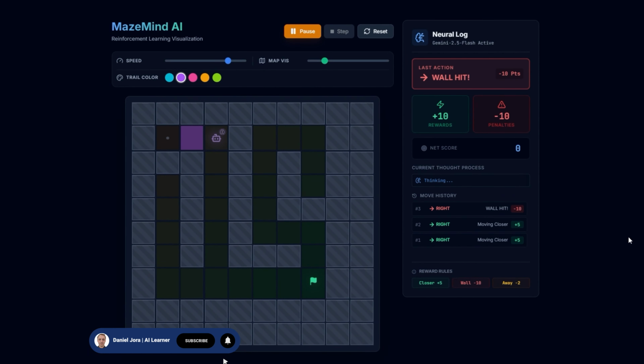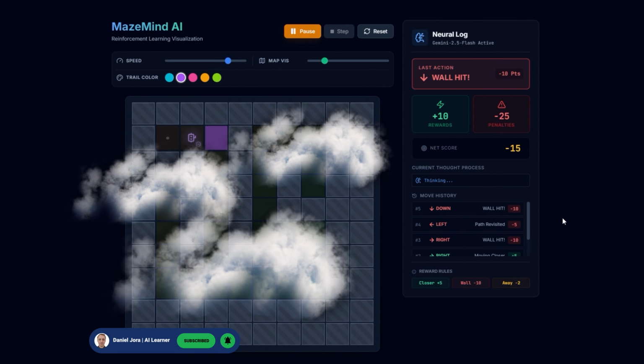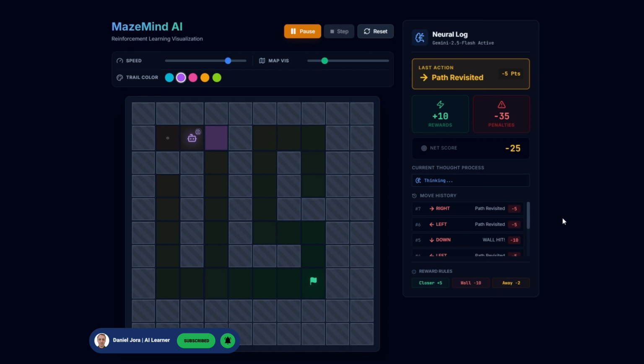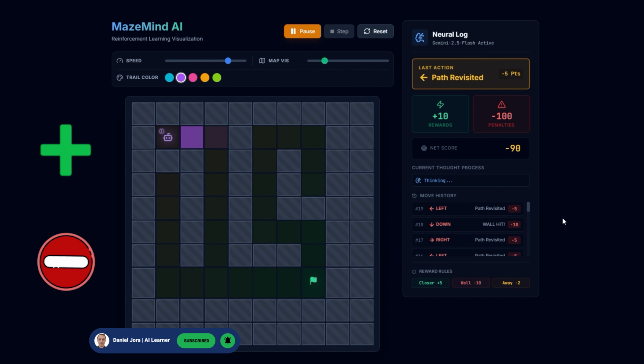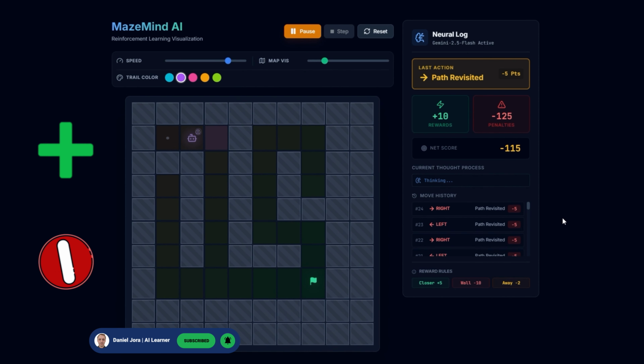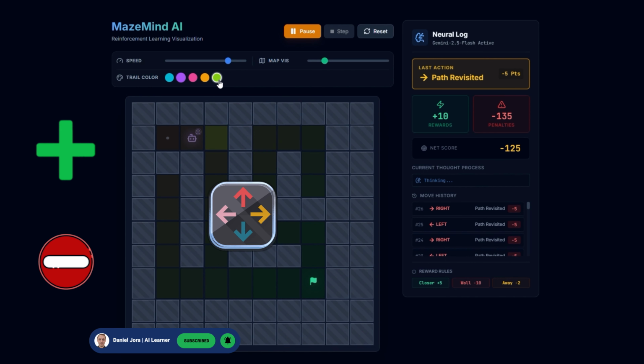This agent must reach the exit without knowing anything about the maze or environment. It only knows that it can learn which path is correct through rewards for good steps, or penalties for hitting walls or revisiting the same squares. It explores new paths and also keeps in mind the correct interactions with the environment.